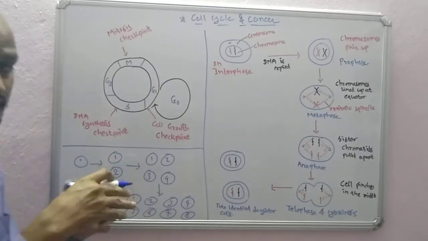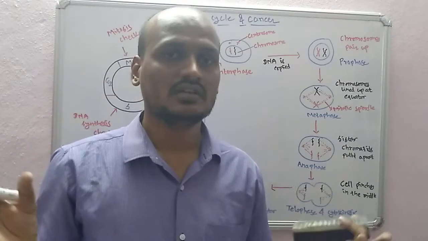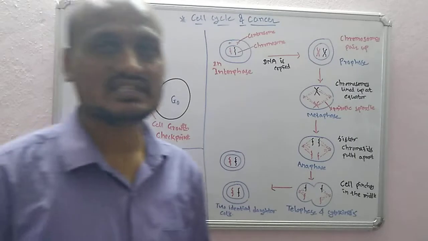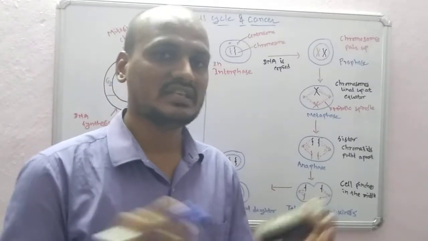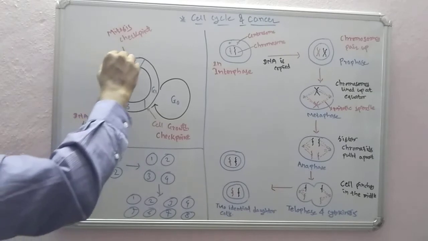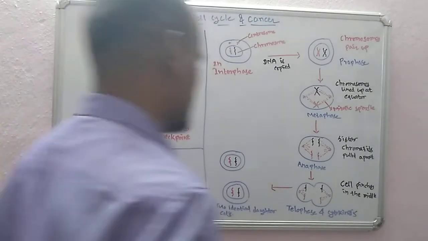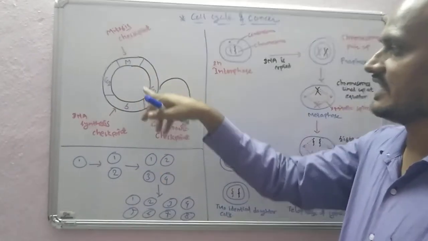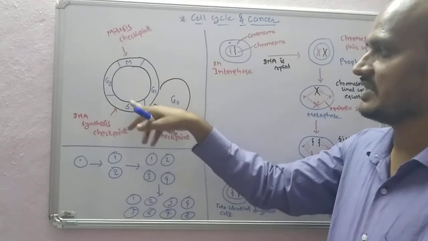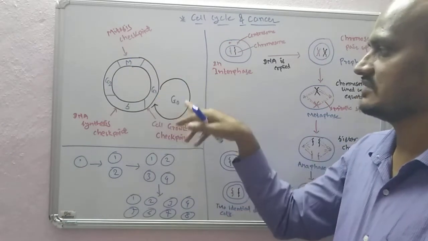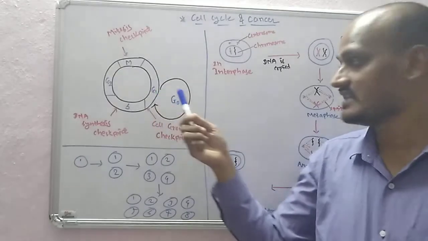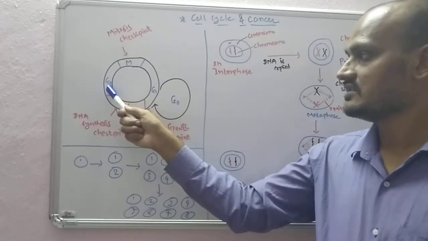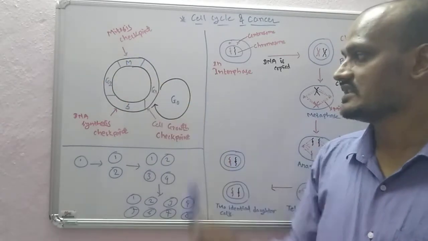So one cell is basically going to give us two cells. So how are these two cells becoming? What is the mechanism by which cells divide, right? So basically there is a cell cycle. Cell cycle means the cell undergoes these processes. So this is our cell cycle. It has different phases: G1 phase, S phase, G2 phase, M phase, G0 phase. So G1 is the gap 1 phase, G0 is a resting stage, S stands for synthesis stage, G2 is gap 2 phase, and this is the mitosis phase.